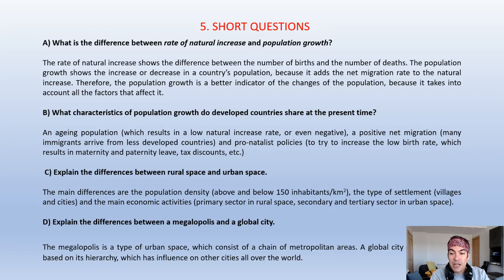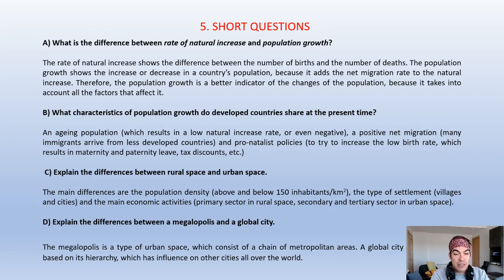A positive net migration, because many immigrants arrive from less developed countries to work in the jobs that the people of the country do not want to take, and pro-natalist policies. This is to try to increase the low birth rate, which results in, for example, maternity and paternity leave, tax discounts for parents, etc.